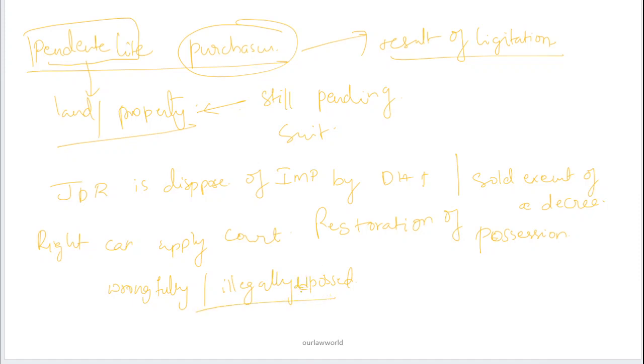So the pendente lite purchaser needs to file an application before the court which has passed such decree. And he should also state in detail the circumstances why it is believed he has been dispossessed. In such a scenario, the burden of proof always lies on the party who is seeking restoration, that means on the purchaser.